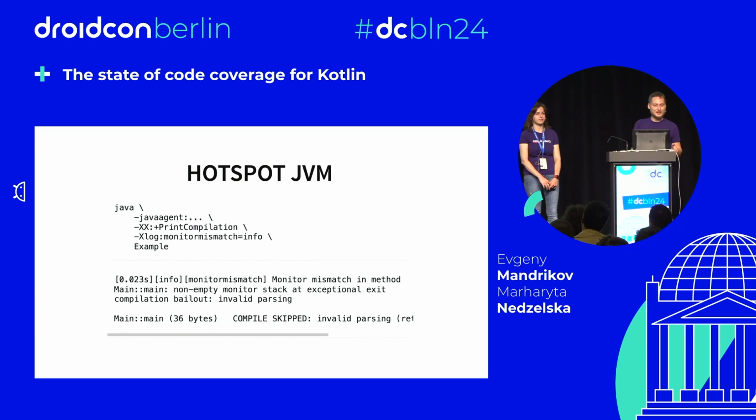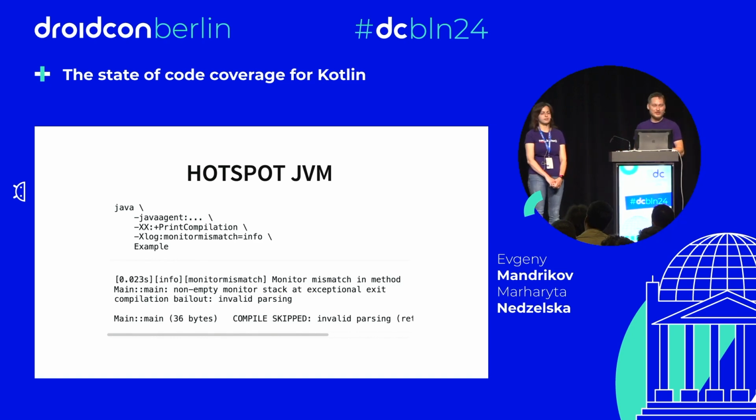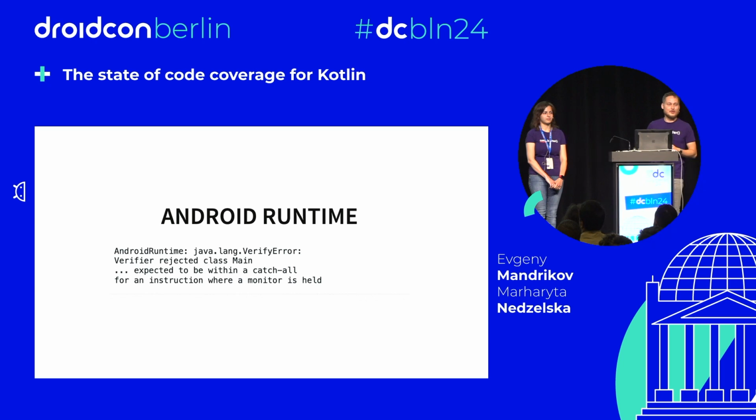If after shrinking we try to apply code coverage measurement, the HotSpot JVM is going to complain about modifications we did in synchronized blocks. It's going to say, sorry, I'm not going to try to JIT compile this code. I will still execute it and preserve the synchronization guarantees, but it's not going to be as performant as it could be. Well, that's fine, thank you, HotSpot JVM. What about Android Runtime? Android Runtime is going to completely reject execution of such an application.